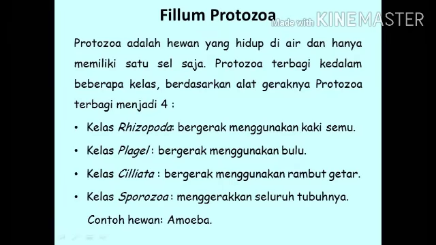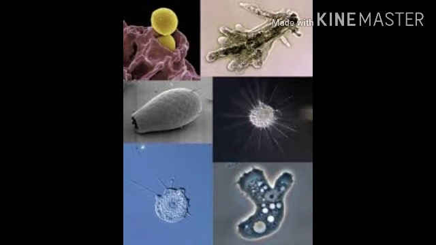Second, phylum Protozoa. Protozoa are animals that live in water and have only one cell. Protozoa are divided into four classes based on their motion organ. The first, rhizopods, move using false legs. Flagellata move with flagella. Ciliata move using vibrating hair. Sporozoa move by the whole body. The example of an animal is amoeba.